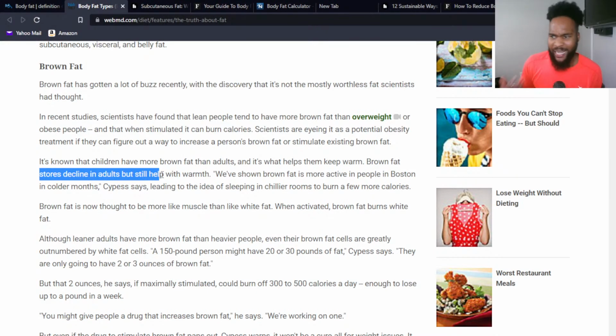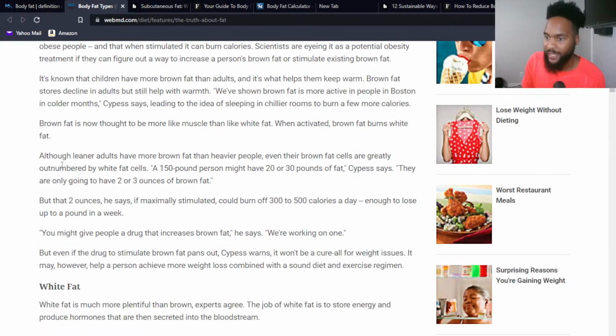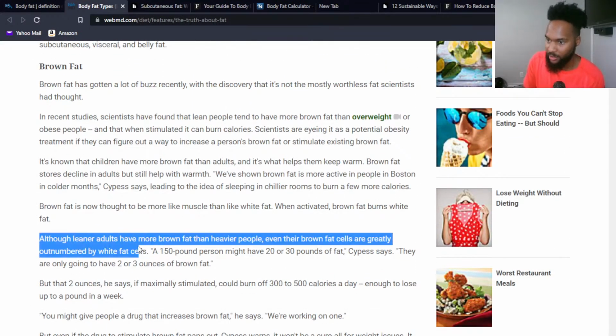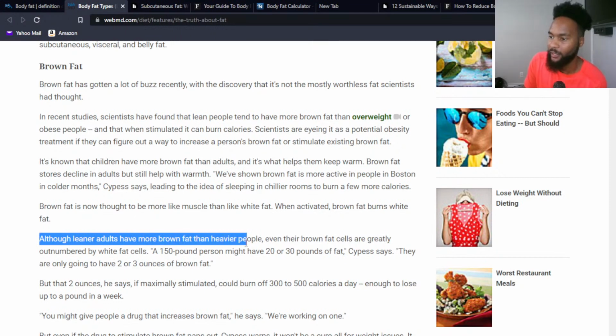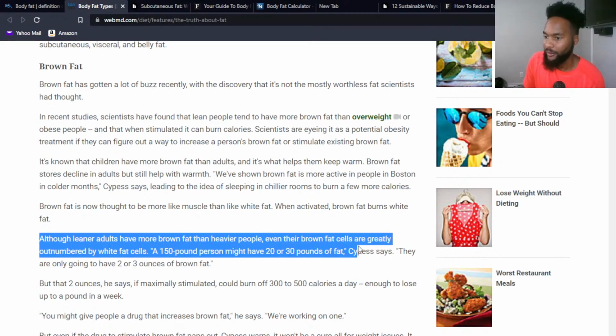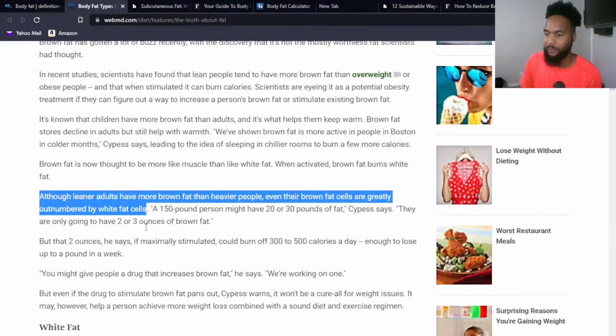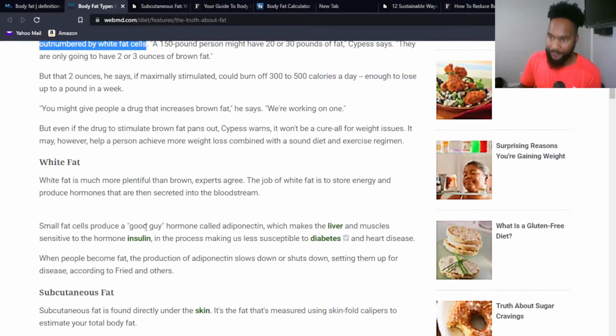Not going to spend a lot of time on brown fat. We'll talk about the other stuff that we are probably aware of a little bit more. Even though leaner adults may have a little bit more brown fat than heavier people, even their brown fat cells are greatly outnumbered by white cells. So we want to move on, and that's just one type of fat. Let's go to the next one here. White fat is much more plentiful than brown.